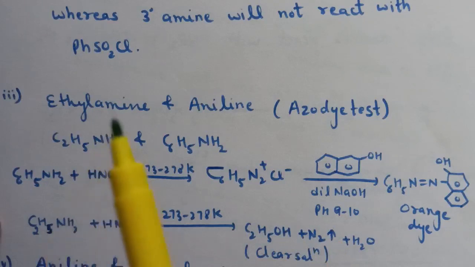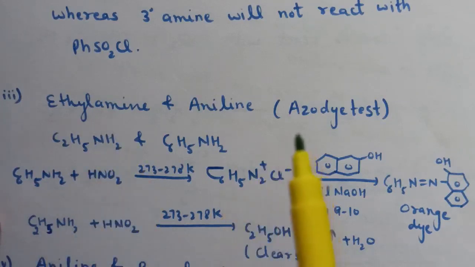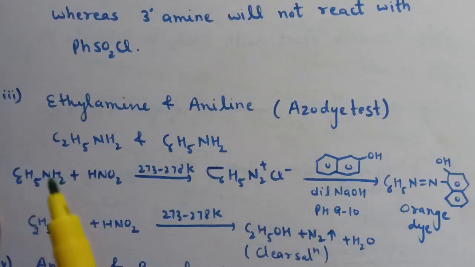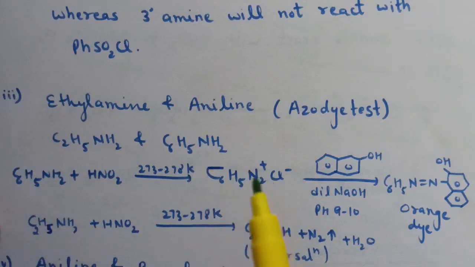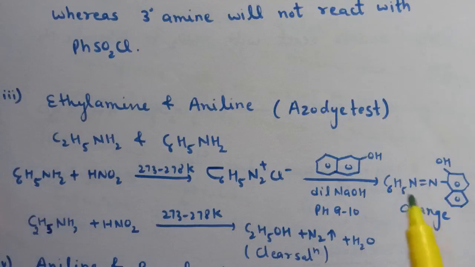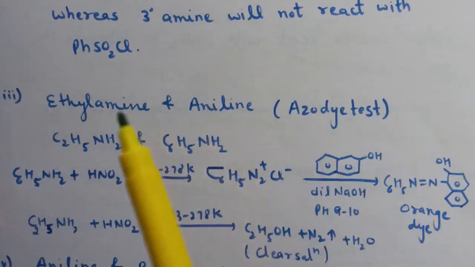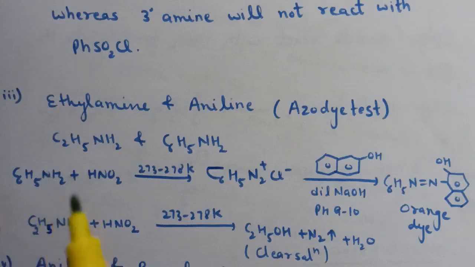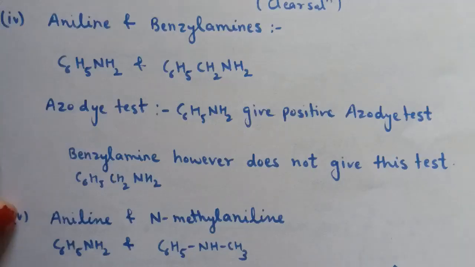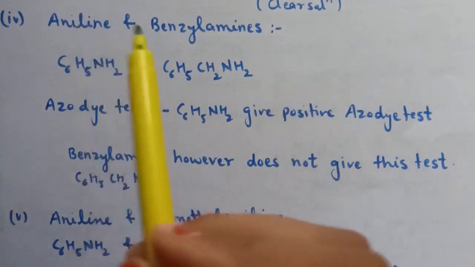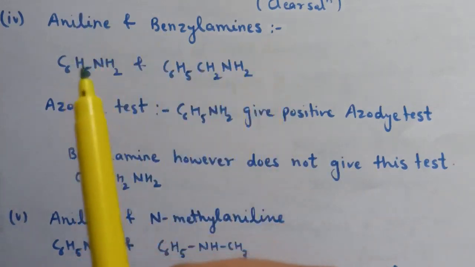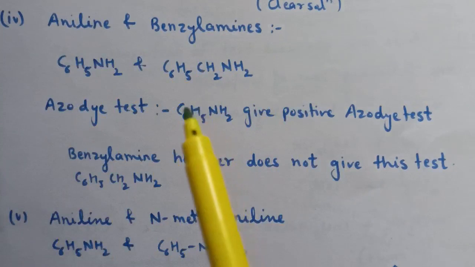Now when we treat ethylamine with nitrous acid, the solution will be clear, but in case of aniline, treatment with HNO2 results in the formation of a diazonium salt, which on treatment with beta-naphthol forms an orange dye. So we can distinguish aniline and ethylamine by the azo dye test. Aniline will give a positive azo dye test, whereas ethylamine does not. Next is aniline and benzylamine. Again these two can be distinguished by the azo dye test.